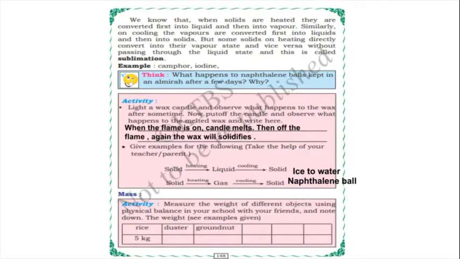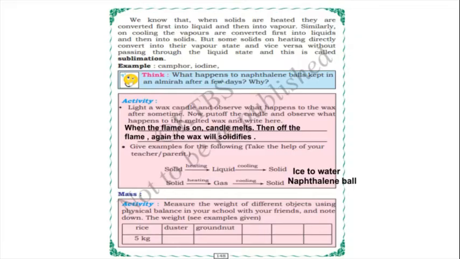And just now we have learned solid on heating becomes liquid, and liquid on cooling becomes solid. For example, ice to water. And solid on heating becomes gas, and on cooling again becomes solid. For example, the naphthalene ball, which we have just learned with the activity. And the next one is mass.